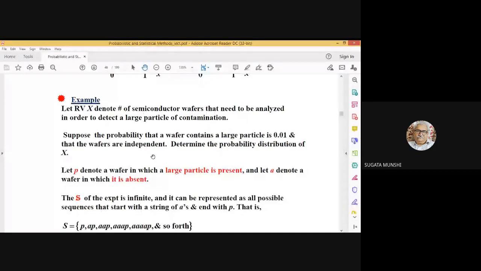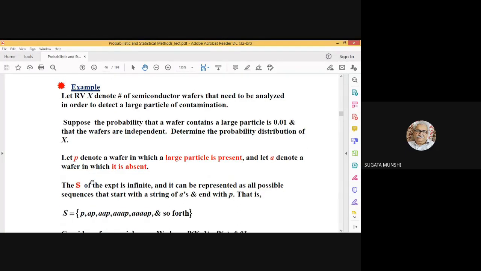Suppose we represent a wafer in which a large particle is present by the symbol small p. I should have used a different symbol. Be careful, p is not a probability, but p denotes a wafer in which a large particle is present and a denotes a wafer in which it is absent. So the wafers in which we find that the large particle is absent, we represent each of them by a, and the wafer in which the large particle is present, we represent that by p.